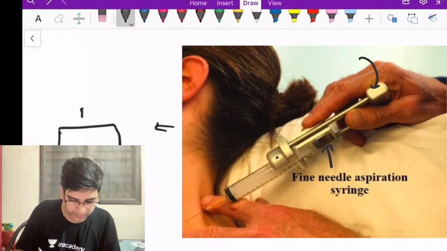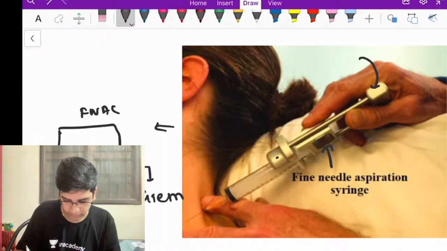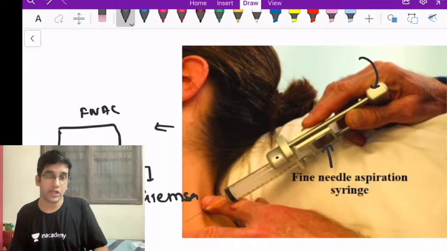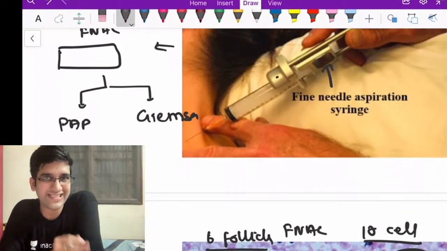So when I do an FNAC, I generally do 2 stains. One is PAP, the other one is Giemsa. There are 2 stains done for all FNACs, right? Okay, I'm going to ask you a few more questions regarding that.